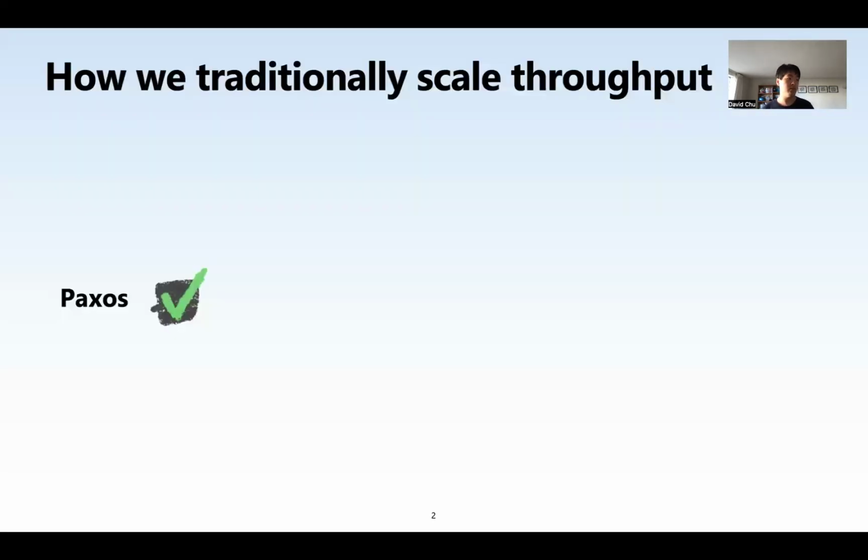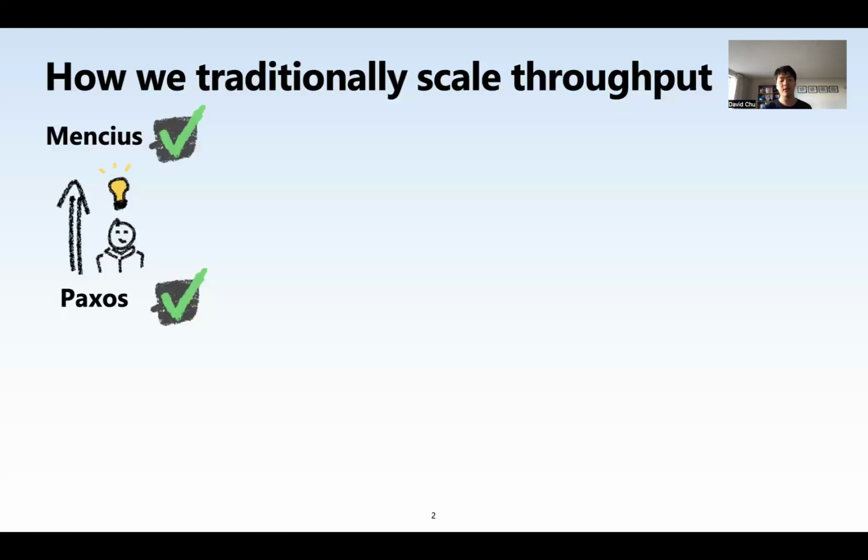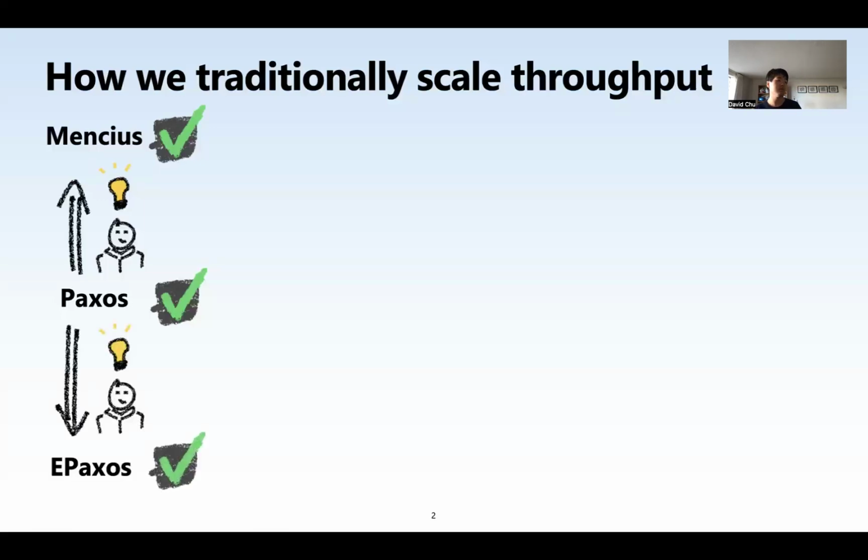Distributed protocols like 2PC and Paxos lie at the core of many systems and databases, but they fundamentally do not scale. So traditionally, to solve this problem, experts have analyzed these protocols and used clever insights to come up with entirely new protocols, and then proved that these new protocols satisfied existing specs.